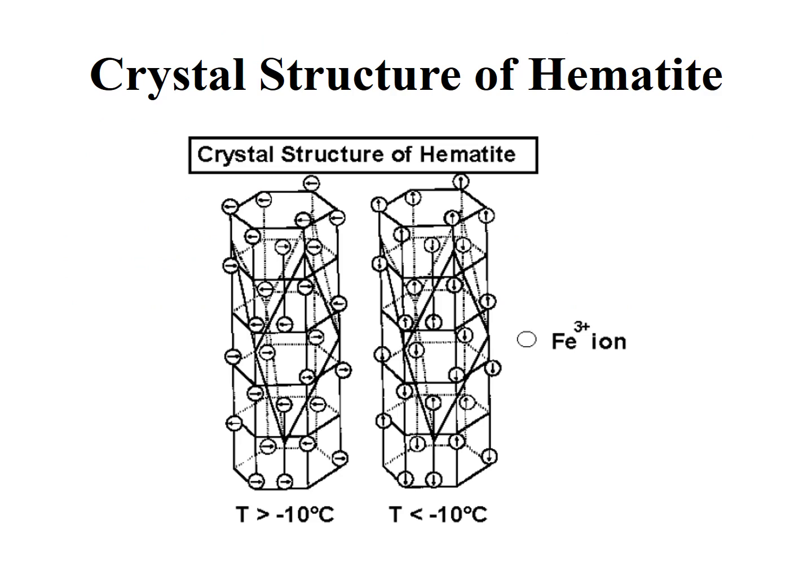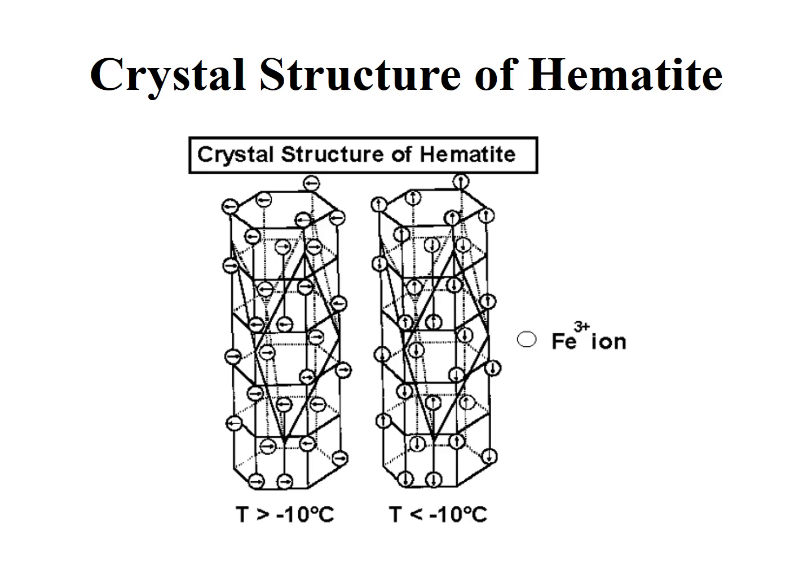Here is the structure of a well-known molecule, that is hematite. Hematite crystallizes in the corundum structure with oxygen ions in a hexagonal close packed framework. The magnetic moments of ferric ions are ferromagnetically coupled within specific C planes but antiferromagnetically coupled between the planes. You can see the arrows in two different structures.